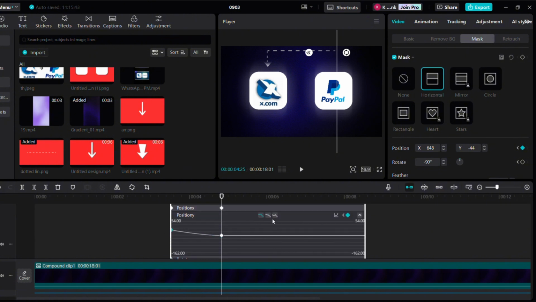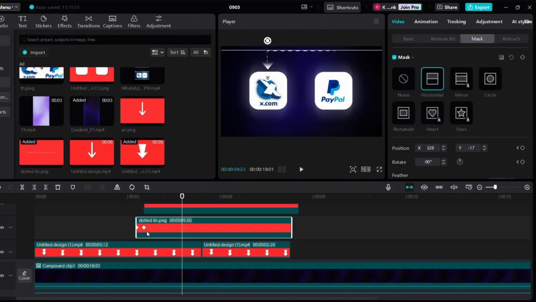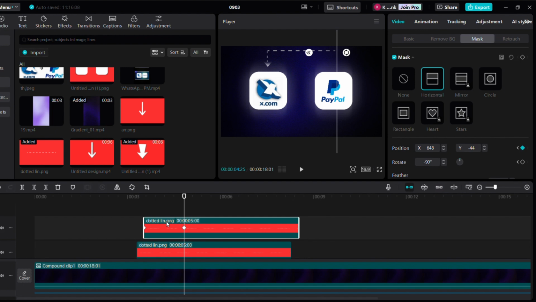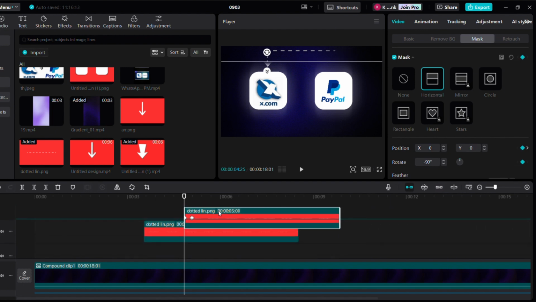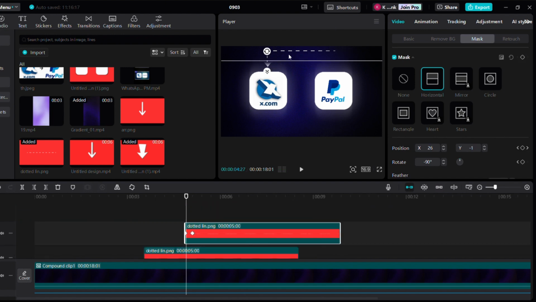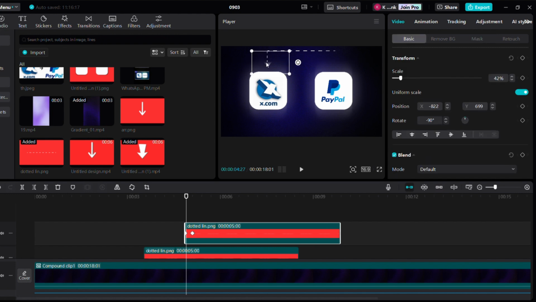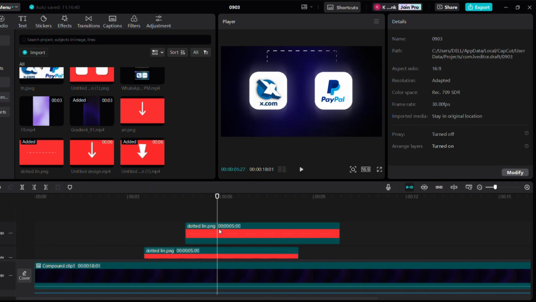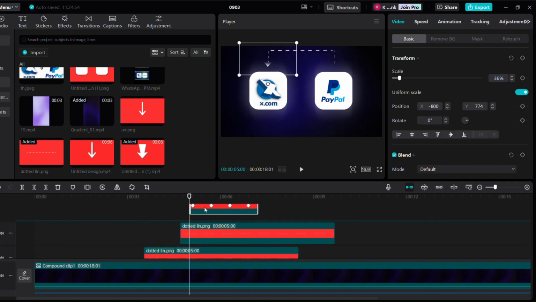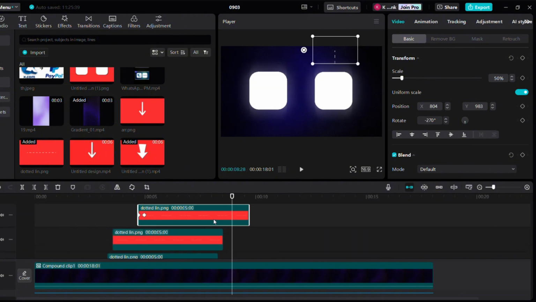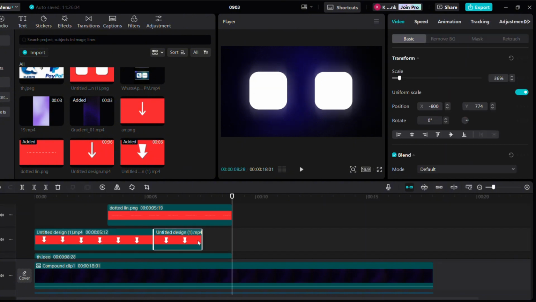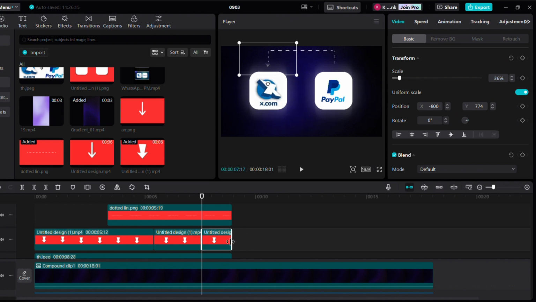Let me do this quickly. Now copy the first dotted line clip and paste it over the second keyframe of the second dotted line clip. By doing this, you don't have to make the dotted line animation again from the beginning. Bring it here and rotate it and place it like this. Again, copy the arrow clip and paste it over here and then move it here. Now let's bring all the clips to the logo's length. Let me do it very quickly.